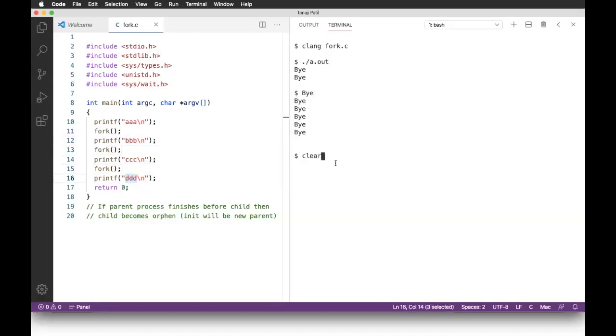Let me clear the screen. Execute it, and see it here. A is only once, BBB twice. Now C, C, C, and C is displayed 4 times, and count for D: 1, 2, 3, 4, 5, 6, 7, and 8. Now again the interesting part: why is it mixed? Why is it not A, then B, then C, and then D?